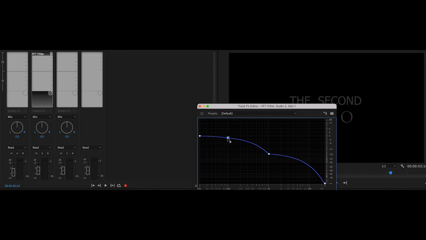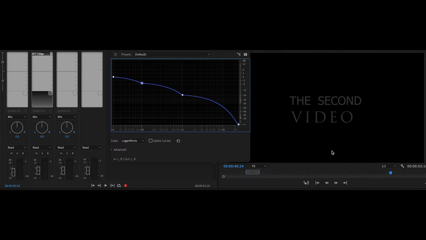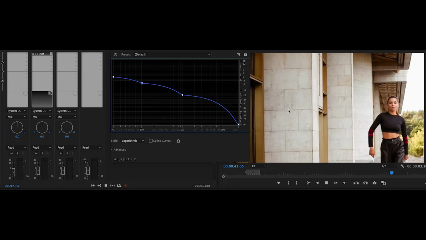Doing this muffles the audio. This is a good technique to use as an audio transition, and this could be described as sounding underwater, as you can see in my example here.